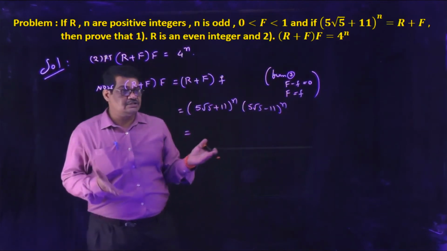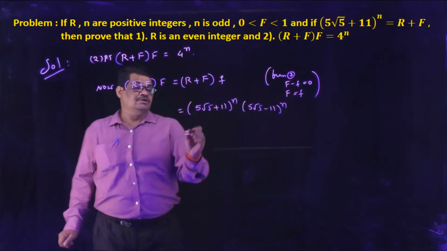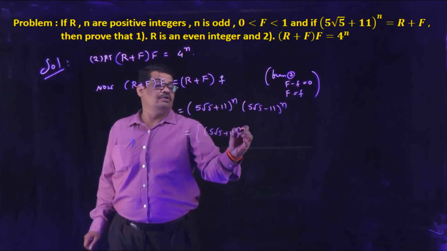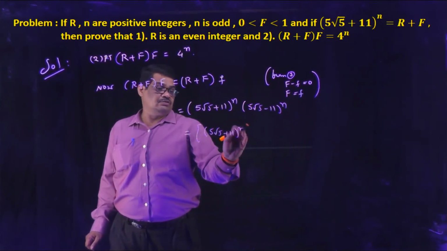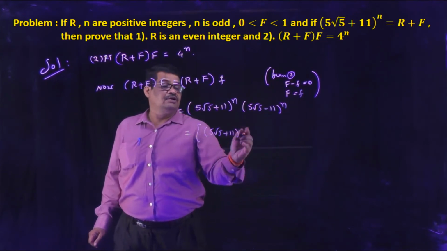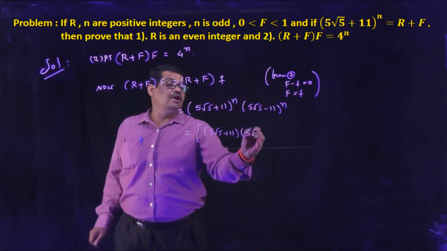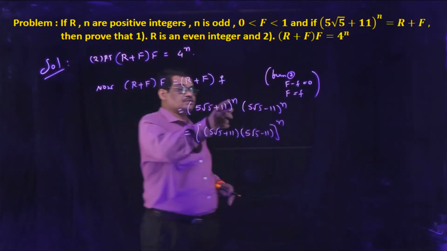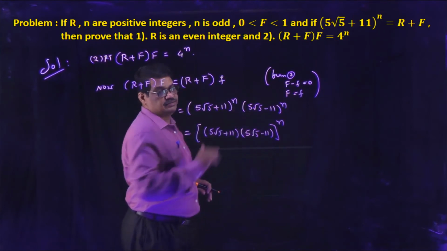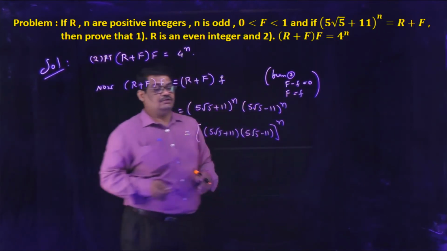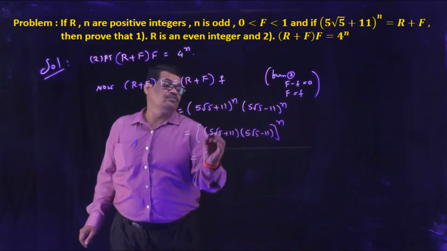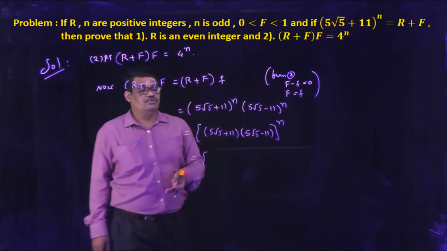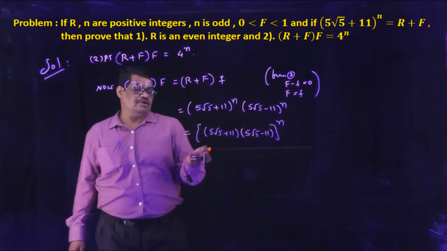Here the powers are the same. Now we write 5 root 5 plus 11 whole power n, and in the same power 5 root 5 minus 11 whole to the power of n. Now we write the product of these bases whole to the power of n. These are terms of the form a plus b into a minus b, that is a square minus b square.